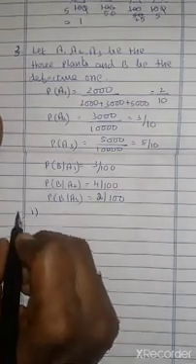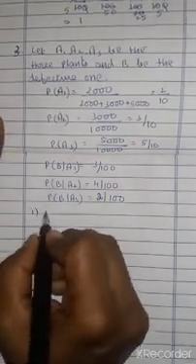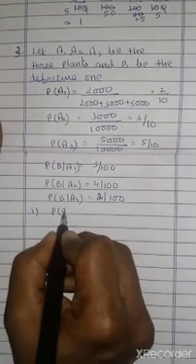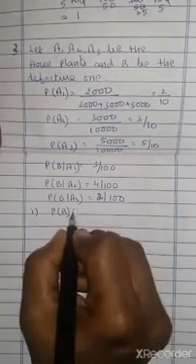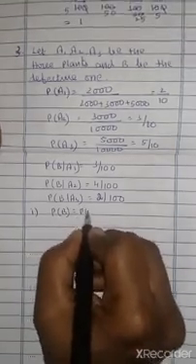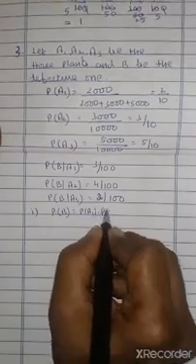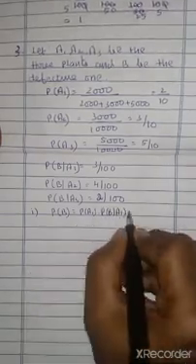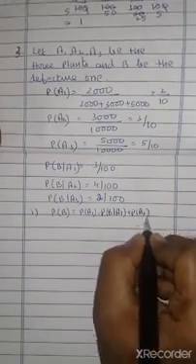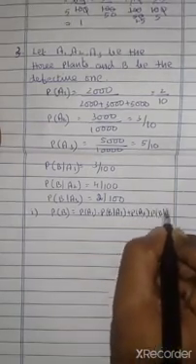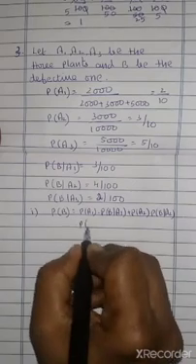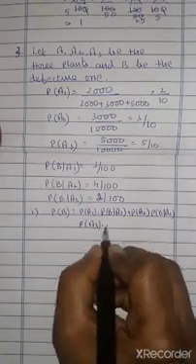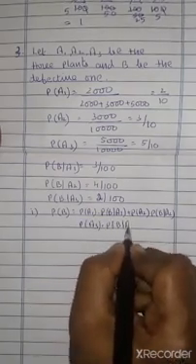First subdivision: find the probability that the selected pipe is defective. That is P of B, we are going to find out. What is the formula? P of A1 into P of B by A1 plus P of A2 into P of B by A2 plus P of A3 into P of B by A3.